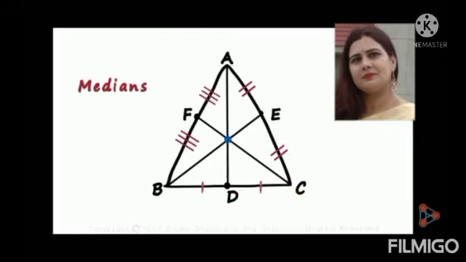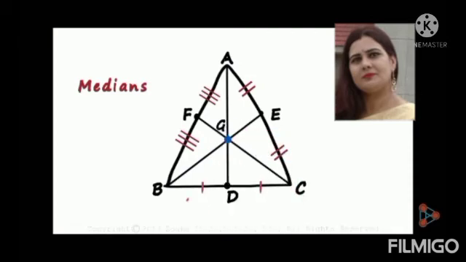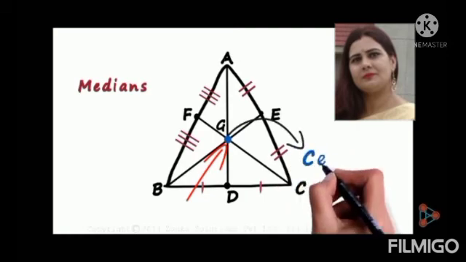We can say that all the medians are concurrent. They meet at one single point. Let's say they meet at point G. This point where all the medians of a triangle meet is called a centroid.